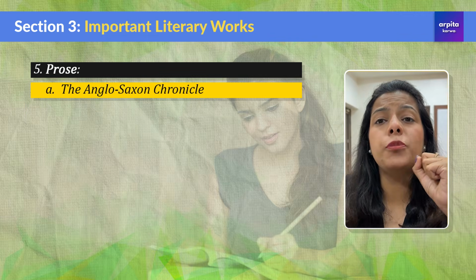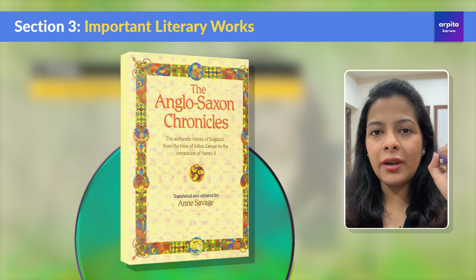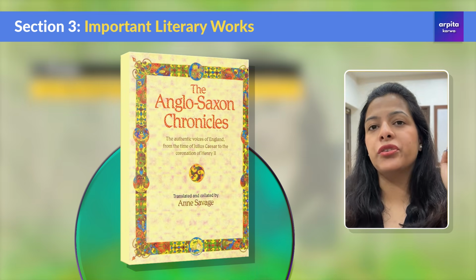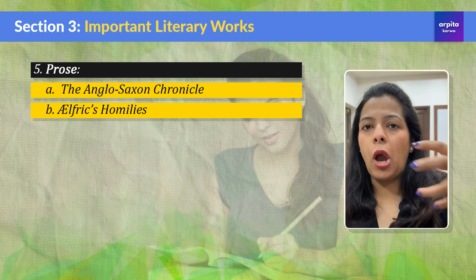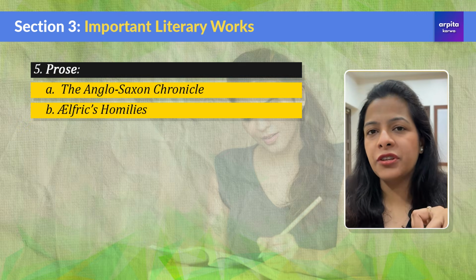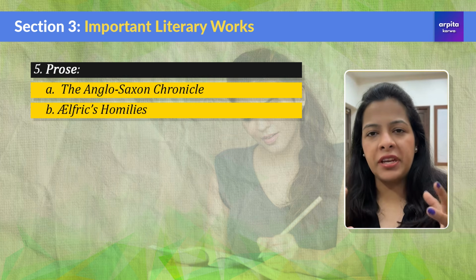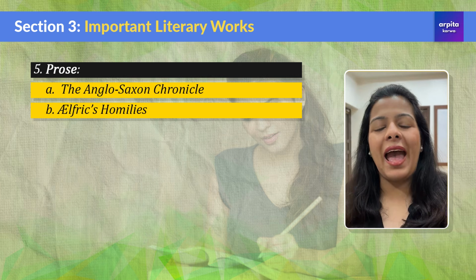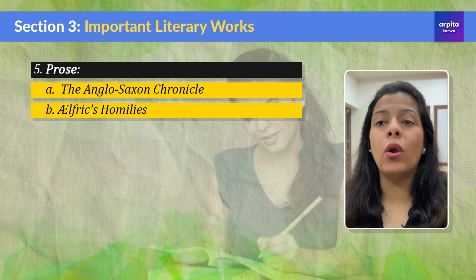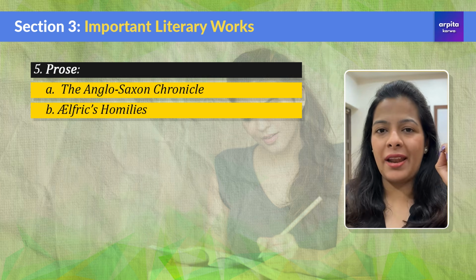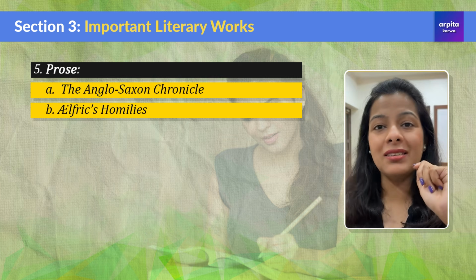Now, talking about prose, we have the Anglo-Saxon Chronicle, a historical record that was initiated during the rule of King Alfred the Great. And if you talk about King Alfred the Great, another person who supported him was Aelfric. Now, Aelfric was an Anglo-Saxon monk, and he wrote sermons and religious texts in Old English to educate people about Christianity. So, both of them together came up with something known as the Anglo-Saxon Chronicle.